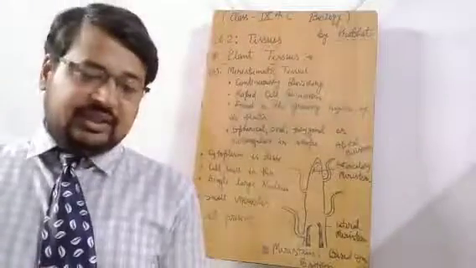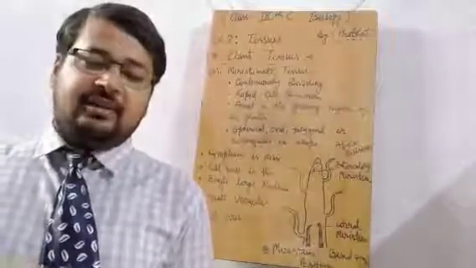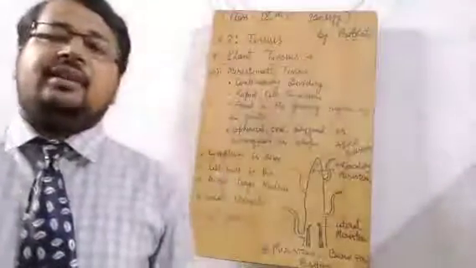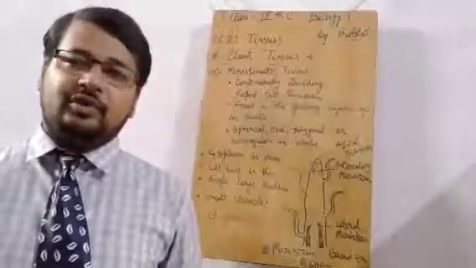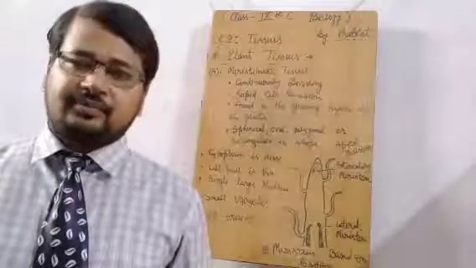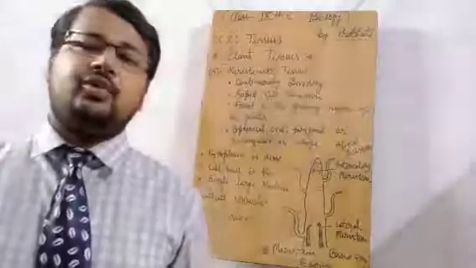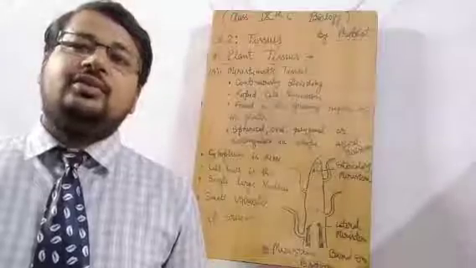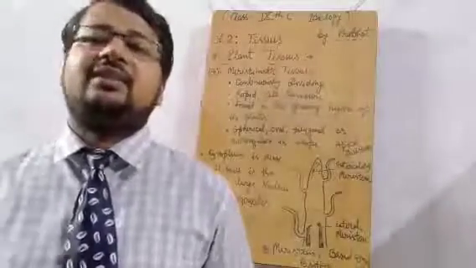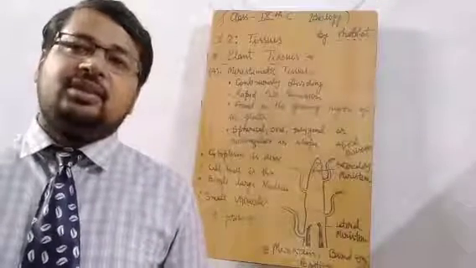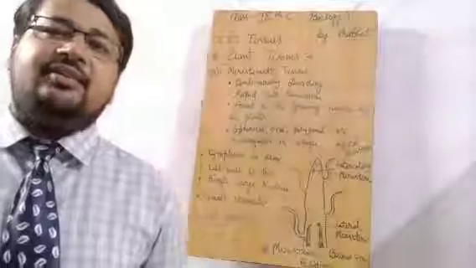The second point, these are found in the growing regions of the plant. Example, shoot tip, root tip, and cambium. The topmost position of the plant. You can take any small plant and witness the uppermost tip, and you can also find the development of its roots. If you root out the plant, if you take the roots out from the ground, then you will witness the lowermost part of the root dividing very fast. Their growth and development is very fast, and the top part of the plant is also very rapidly dividing.